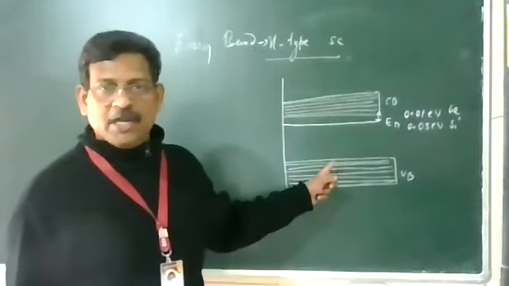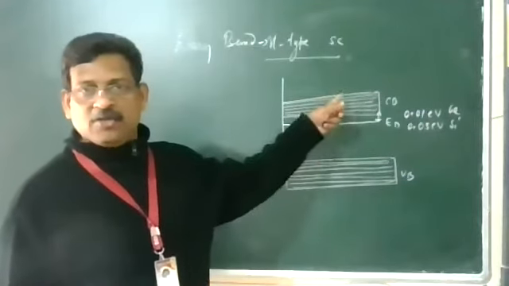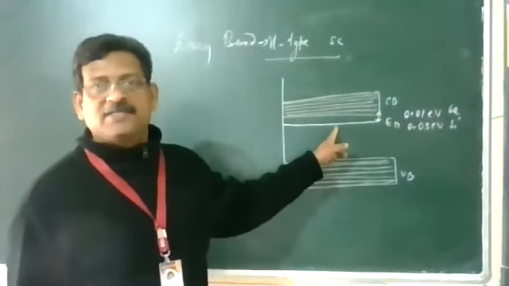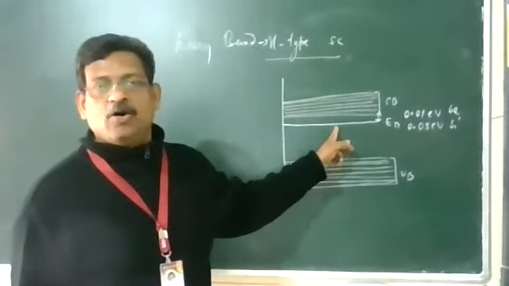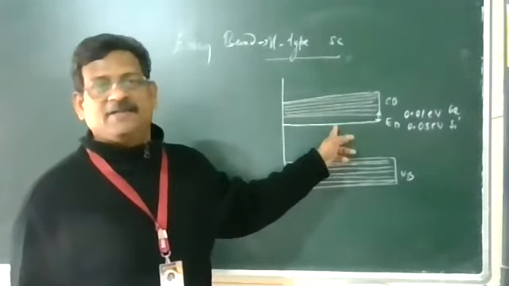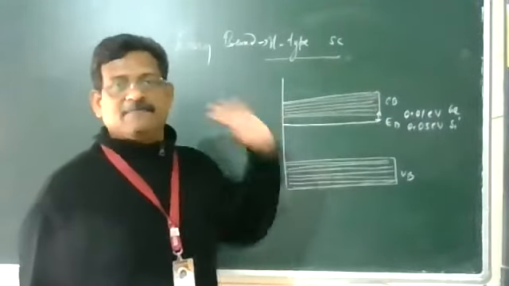So instead of the electron going from the valence band directly to the conduction band, it can take a halt in between. Earlier it was not like that; earlier it went directly.